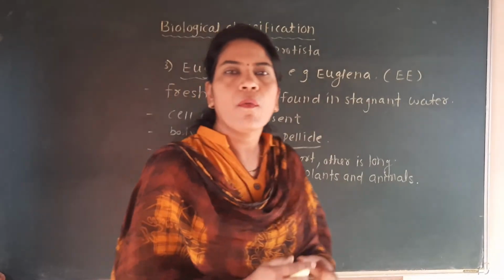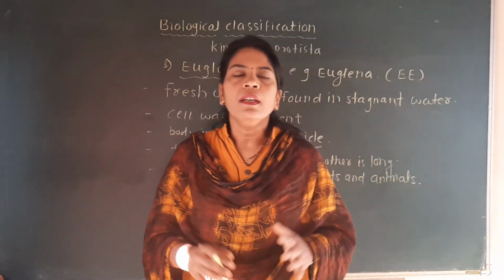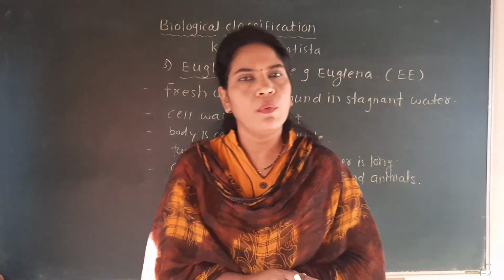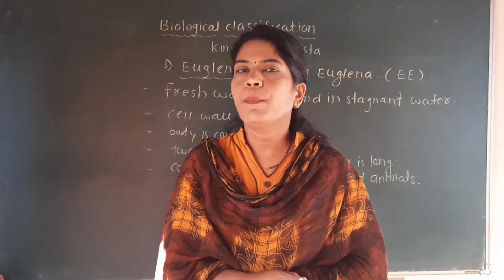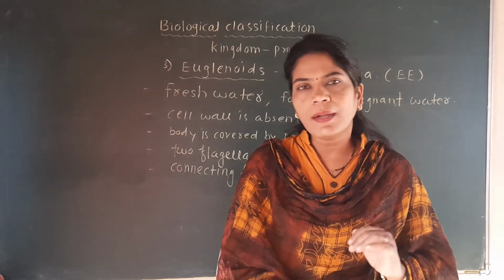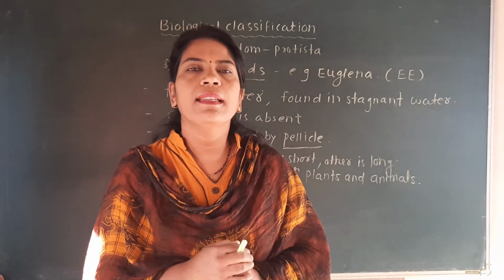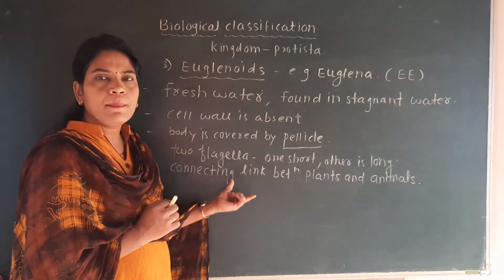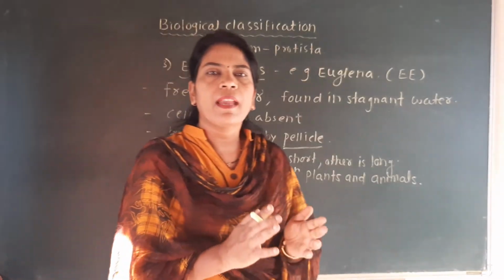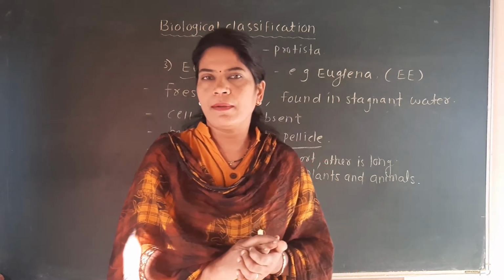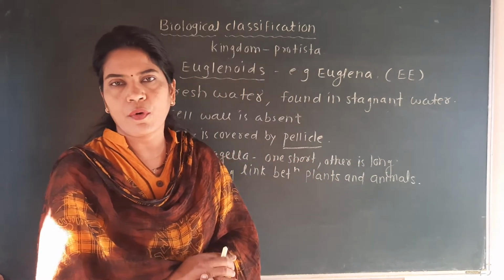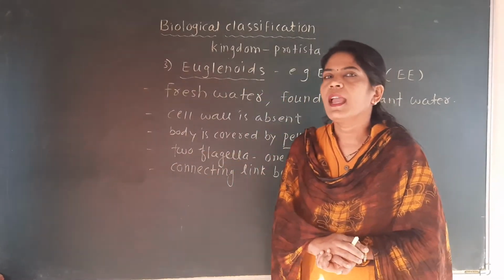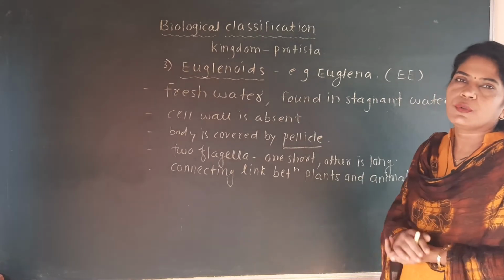Between plants and animals. Why? Because when sunlight is there, this Euglena can prepare food like a plant. But when sunlight is not there, this Euglena acts like animals, that is, like heterotrophs. So it is a connecting link between plants and animals: sometimes it behaves like a plant, that means it carries out photosynthesis, and when light is not available, it behaves like animals, and that is why it is called the connecting link.